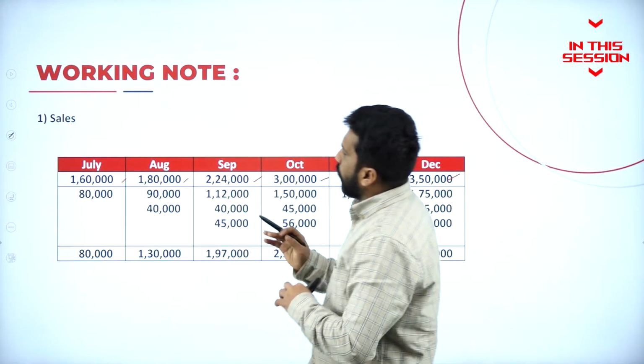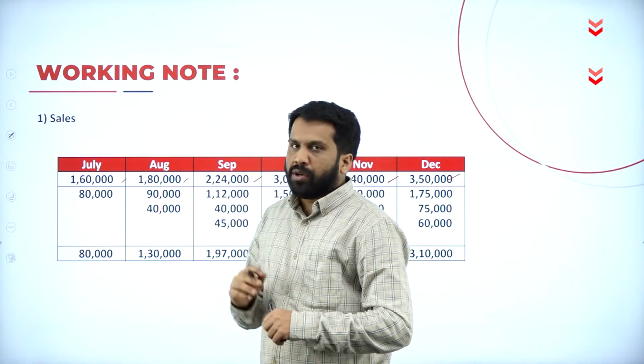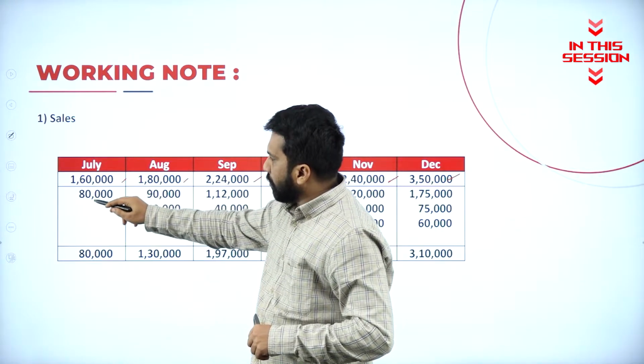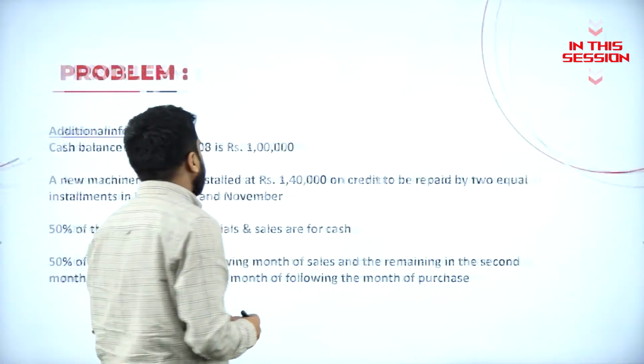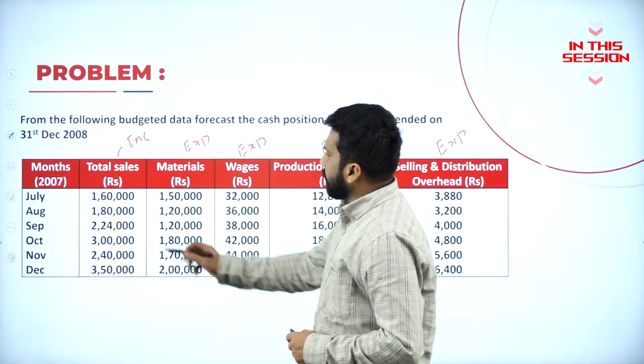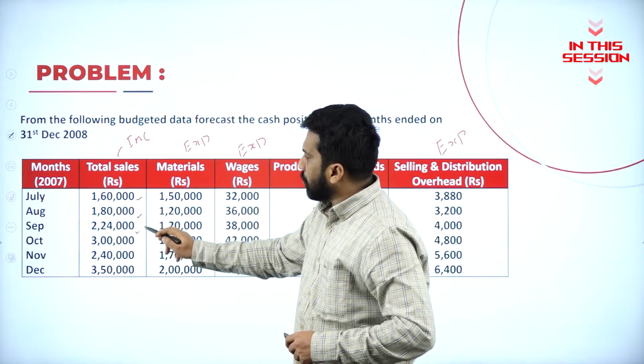3,50,000. Now, once if it is done, what we have to do? 50%, 1,60,000 into 50%, how much? So what is your sales actually? Your sales is 160, 180, 224.